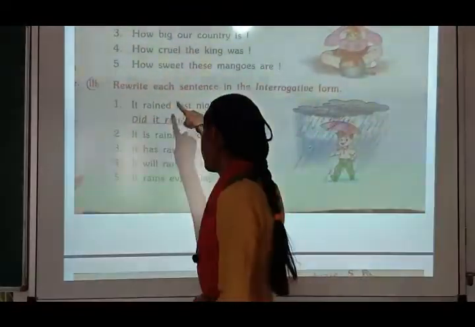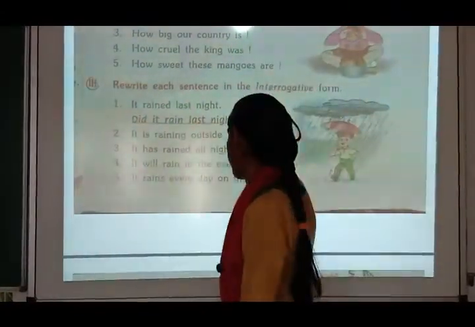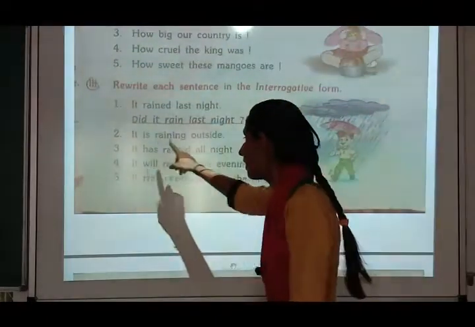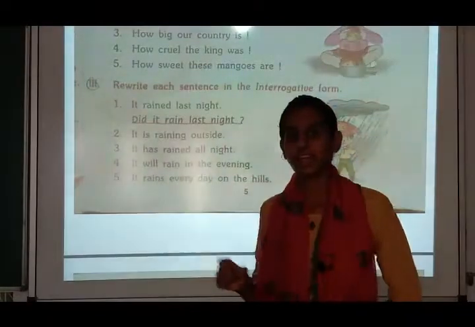Here, in it rained last night, did was not there, but we have put it in and we make the question mark. Now, it has rained all night. We will keep has first and it afterwards. Has it rained all night, and then the question mark.